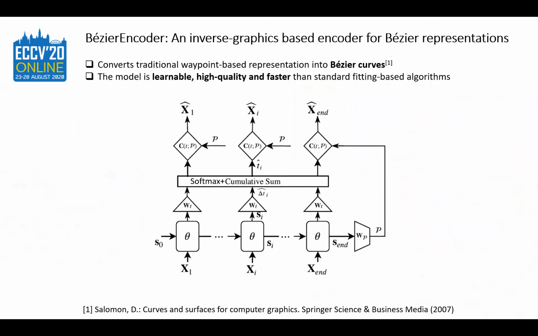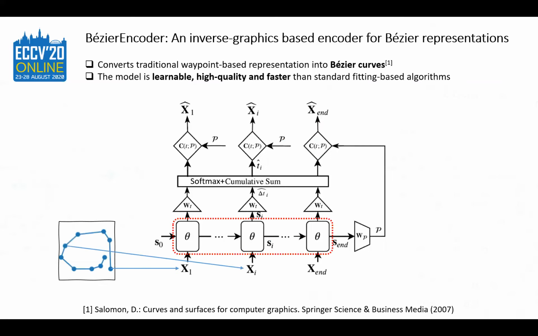We introduced Bezier Encoder, an inverse graphics-based encoder for Bezier representation. It converts the traditional waypoints to Bezier curves. This model is learnable, high quality, and faster than the standard fitting method. We feed the waypoints as input to an RNN to produce the Bezier representation.